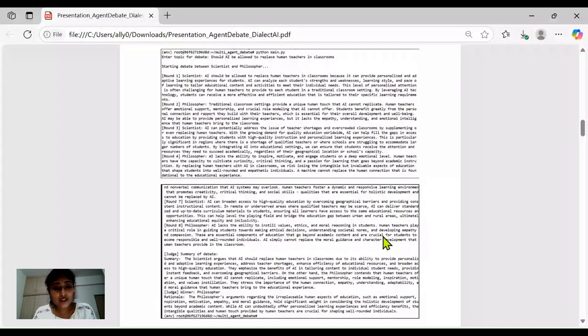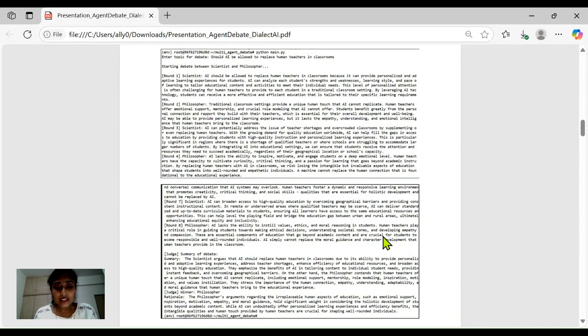Here we have a quick glance of the user input and CLI interface. The CLI interface begins with a user prompt to enter the debate topic. This triggers the system and runs the full debate between scientist and philosopher for 8 rounds, ending with the final judgment. As shown in the screenshot, we display the full transcript, the judge's summary, and declare the winner and the entire reason stating why the judge has chosen a particular professional as winner. Sometimes we have a draw too.